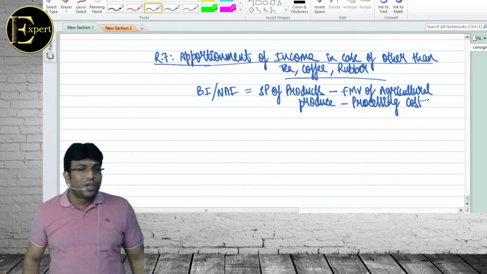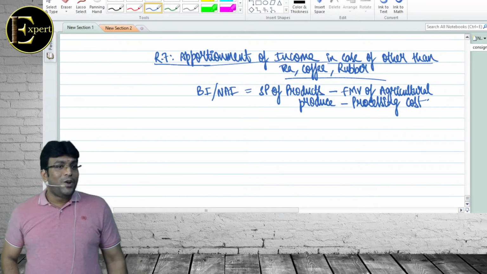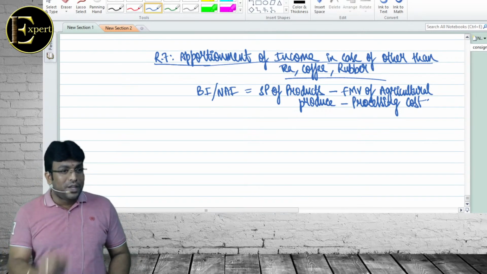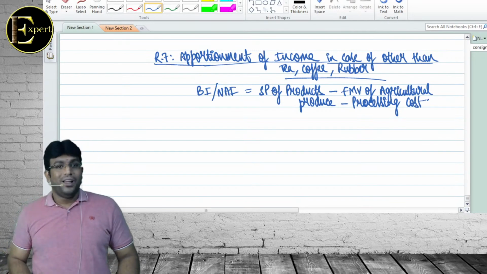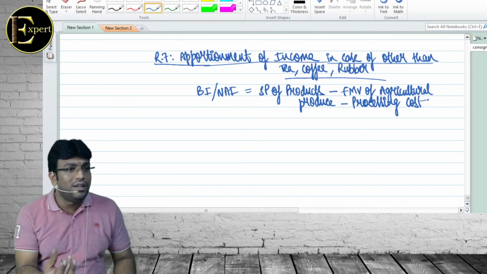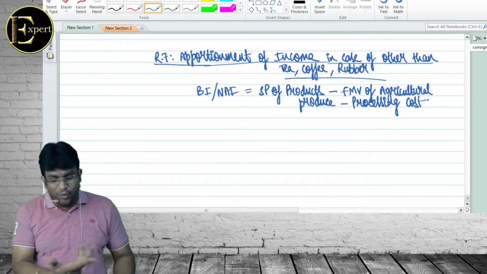Or a classic example, sugar. A lot of people who are selling sugar have got their own sugarcane plantation. They produce sugarcane. Sugarcane is an agriculture product, but not sugar. And that sugarcane they process into sugar and then sell sugar. So sugarcane, you know? Yes, sir. Ganne, whatever you call it.